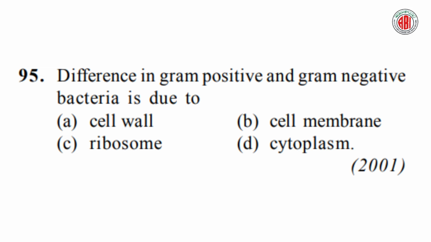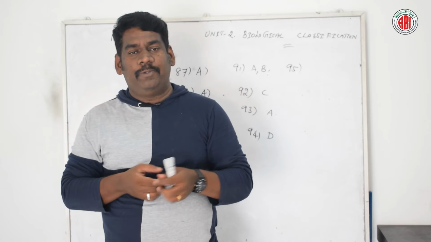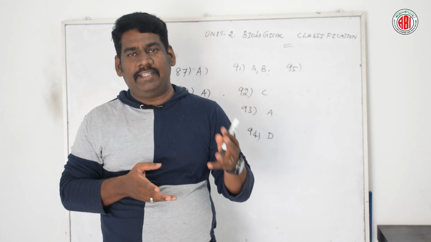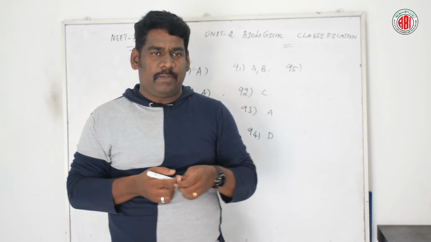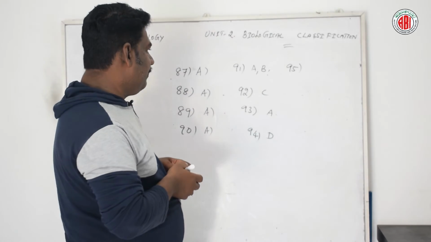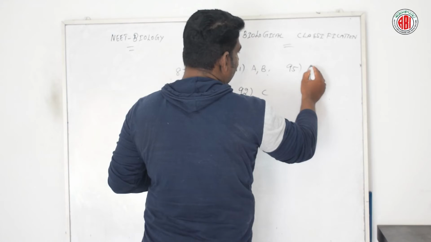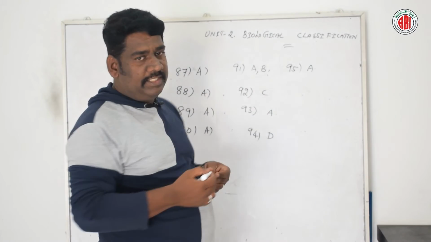Difference in gram positive and gram negative bacteria is due to, here are 4 different options given: cell wall, cell membrane, ribosome and cytoplasm. So which one of these could differentiate gram positive and gram negative bacteria? Let us talk about this. According to this particular question, option A is the right answer. Okay, let us talk about this in detail.